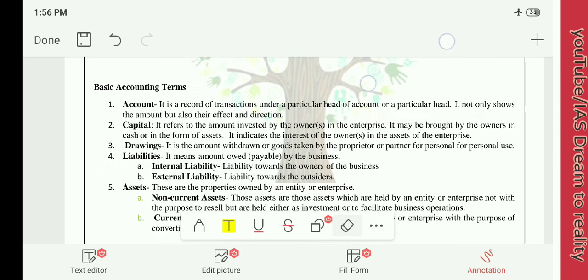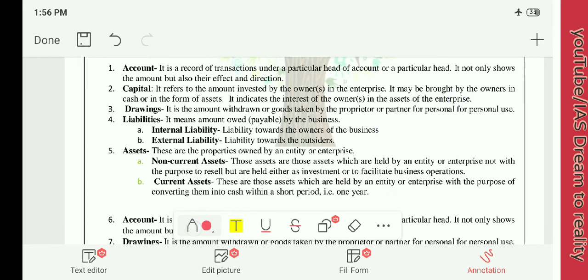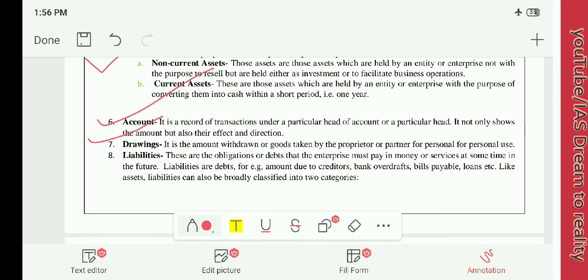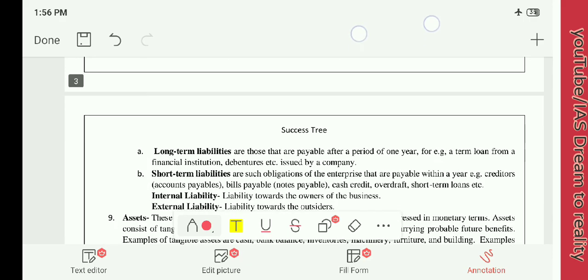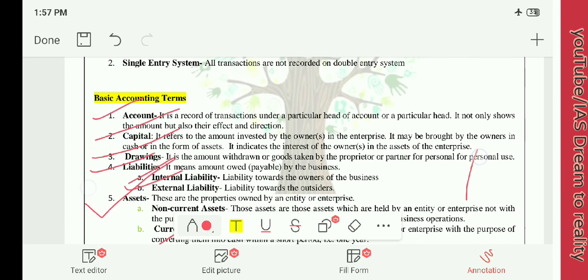Next, there are a few terms that we need to learn by heart or understand from the examination point of view. These are nothing but basic accounting terms. First is account, capital, what are drawings, what are liabilities. There will be two types of liabilities, internal liability and external liability. And what is asset, what is account, what are drawings, what are liabilities, and some others. In upcoming lectures, we will be discussing all these basic accounting terms.